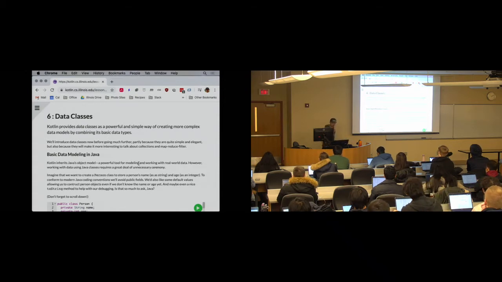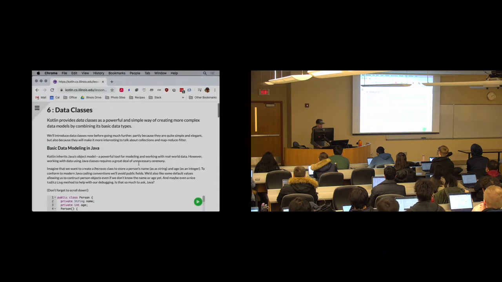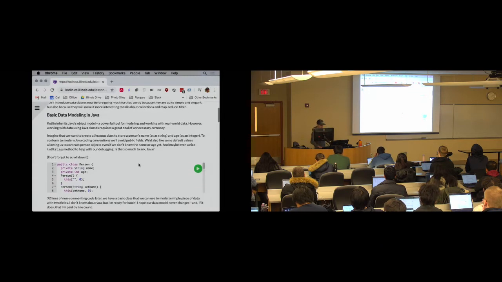All right, so Kotlin has support for something called data classes. This is a specific kind of object in Kotlin, and we're going to talk about what you get when you mark a class as being a data class. There are some limitations as well, but we're not going to get into the limitations today because they require understanding what a class can do in Kotlin, and we're not going to talk about that yet. But we are going to talk about data classes, and then we're going to use them for the next couple of lessons to look at some things.